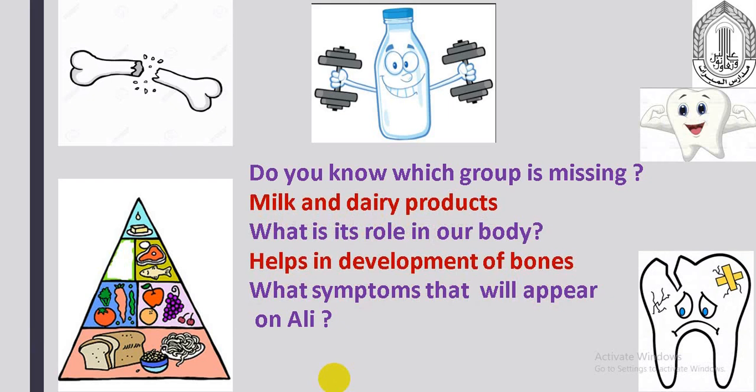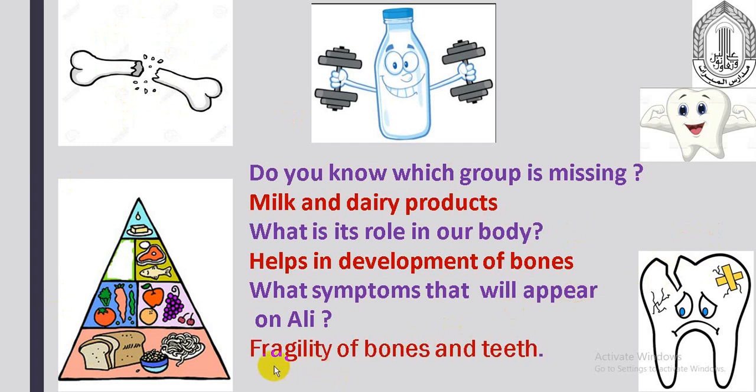So let's think in the same way. If he is not drinking milk or eating dairy products, which are helpful in the development of bones, then what will happen to his bones and his teeth? They will be fragile.